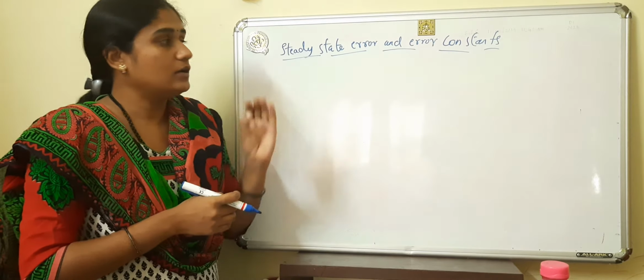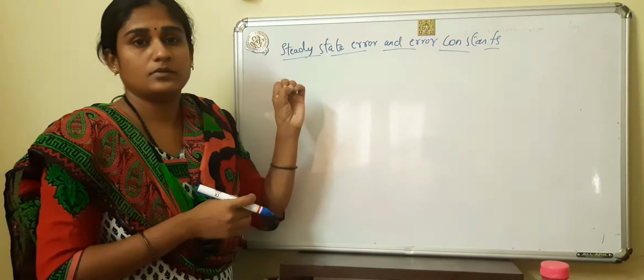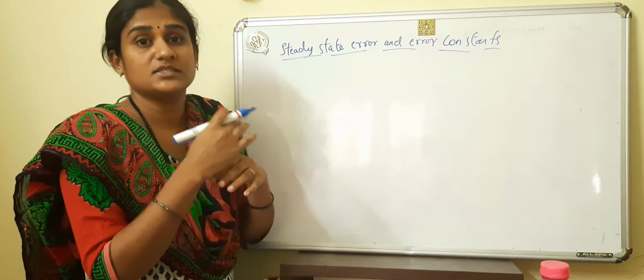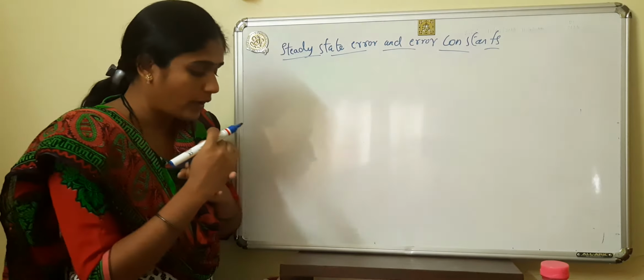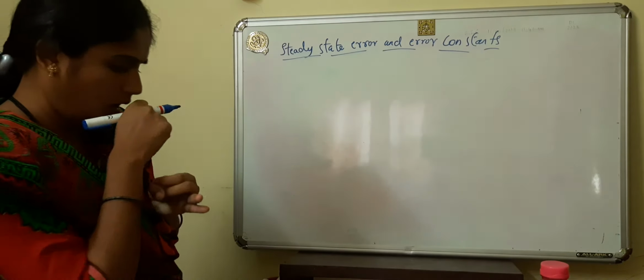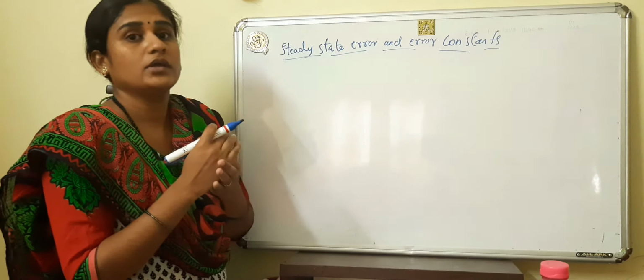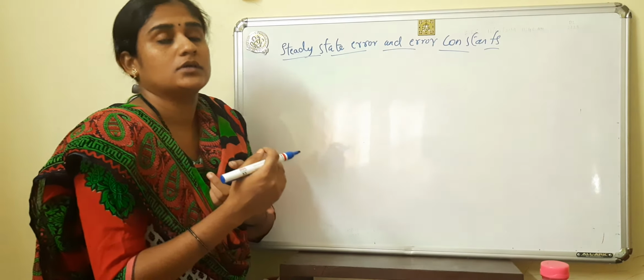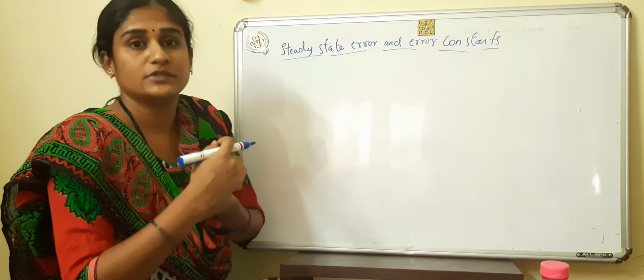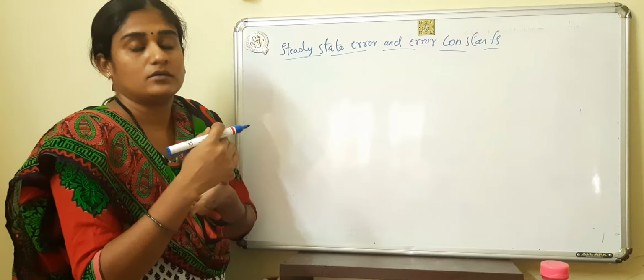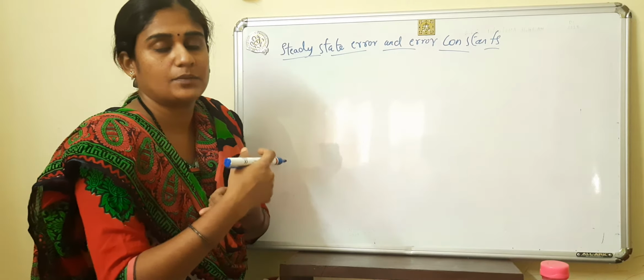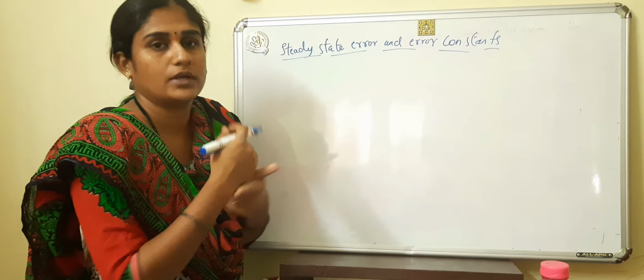The steady state error depends on the consistency of the system. This steady state error depends on the type of the input and the type of the system. The type of input means step input, ramp input, parabolic input, and so on.